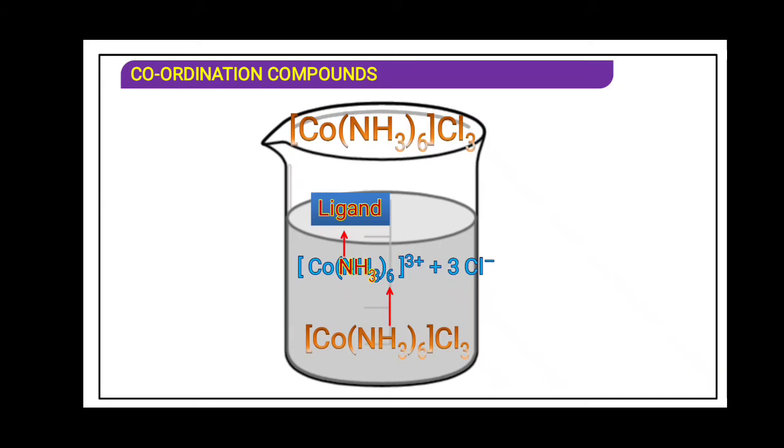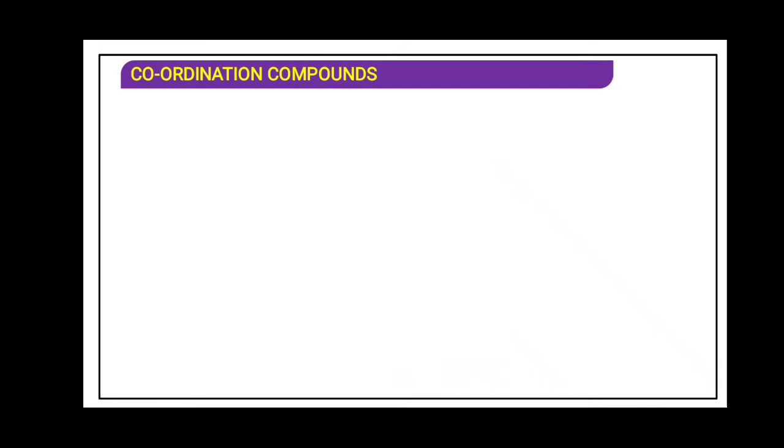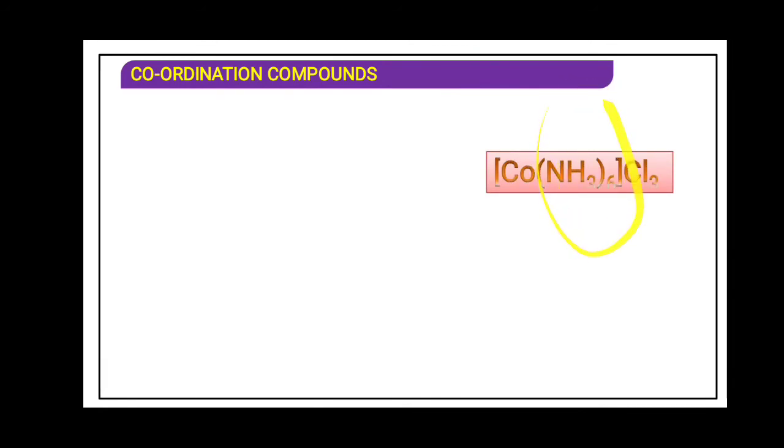The atom or group of atoms which satisfies the secondary valency is said to be a ligand. That means there are 6 ligands. The secondary valency of cobalt is 6.